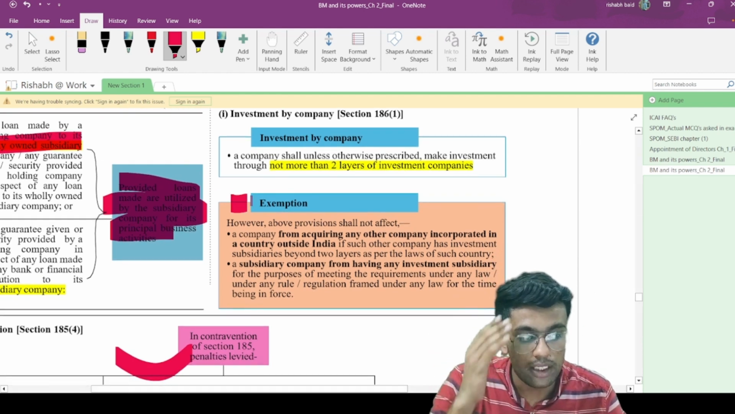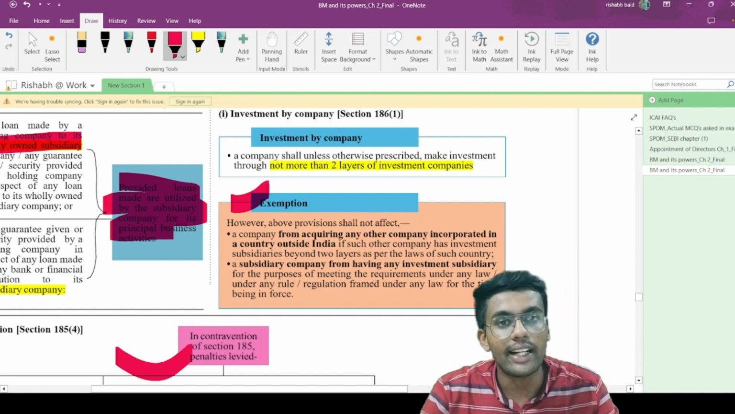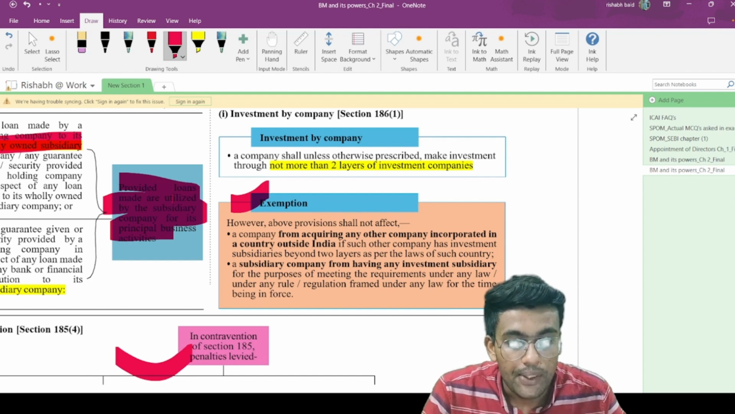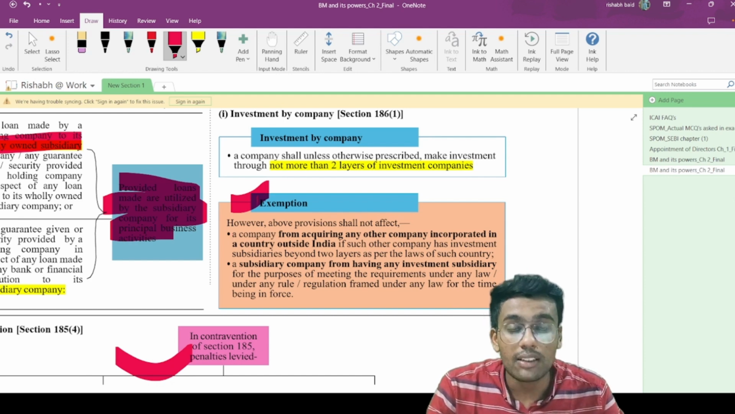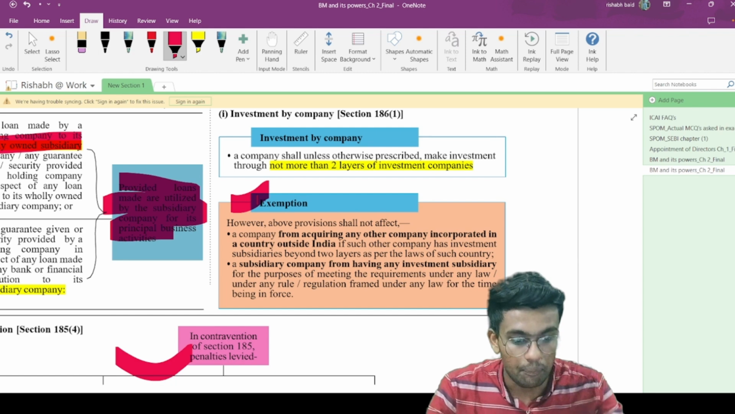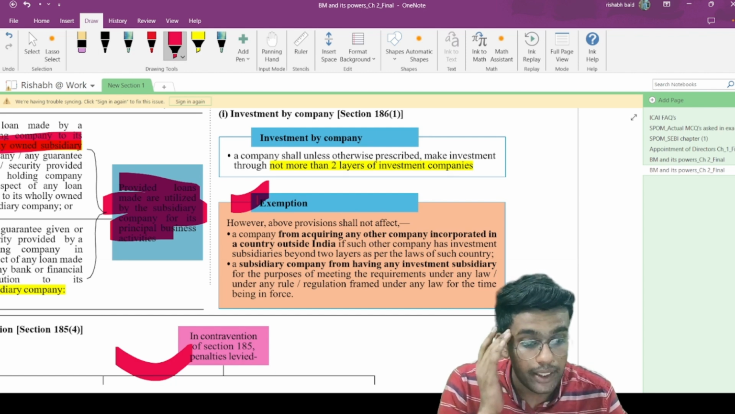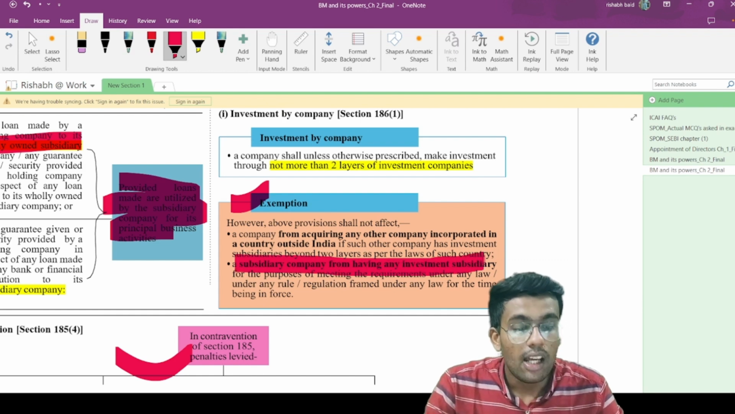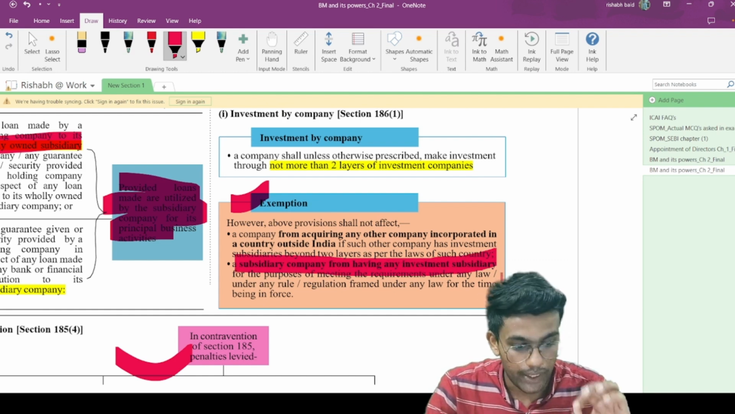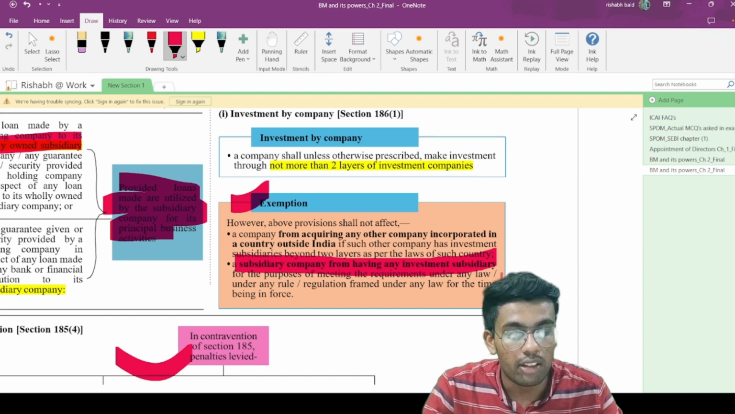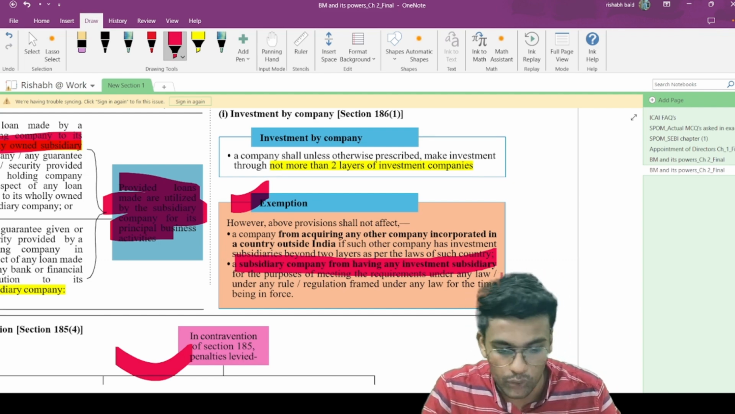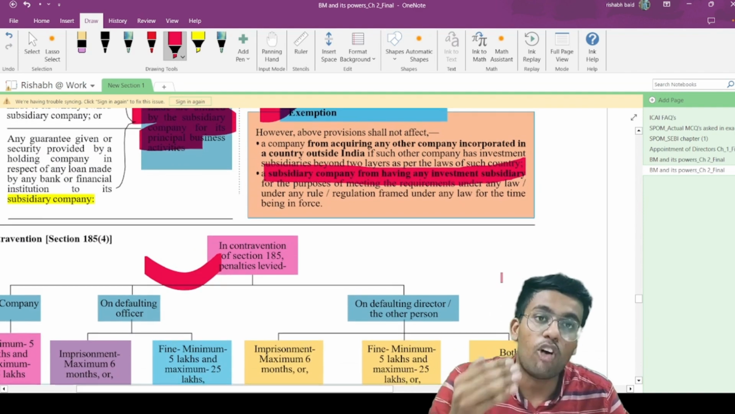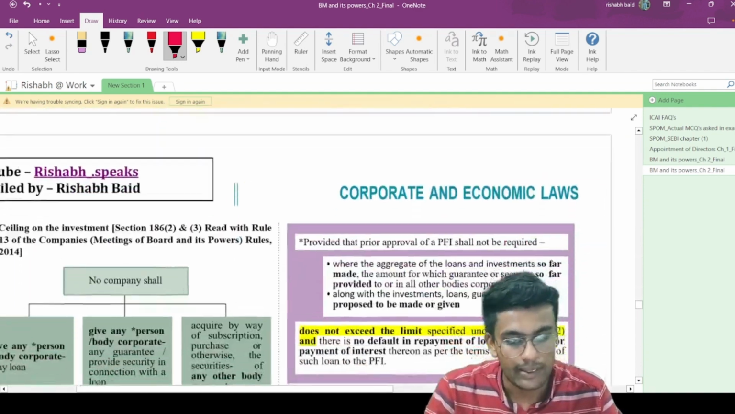However, there is an exemption, which is granted basically to acquire foreign companies. These provisions do not prohibit a company from acquiring any other company incorporated in any country outside India, or a subsidiary company from having an investment subsidiary for the purpose of meeting the requirement of any law for the time being in force. In such a case, a company can have more than 2 layers of investment companies.